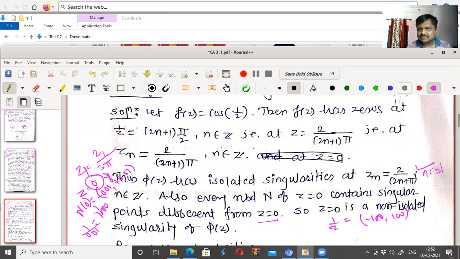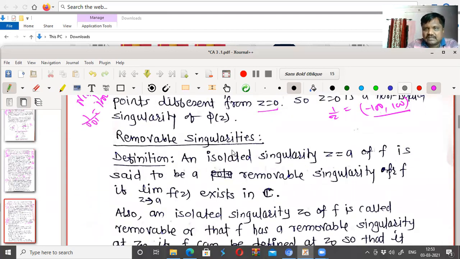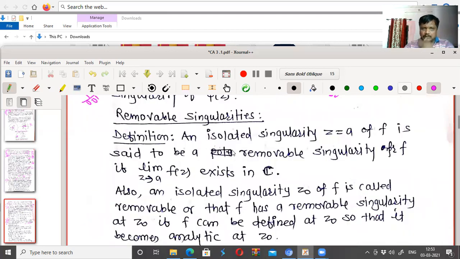In this case, there are many points whose value becomes pi by 2 or 3 pi by 2 or 5 pi by 2, at which the function is not analytic. So for every neighborhood there exist more singularities other than z equal to 0, and therefore z equal to 0 is a non-isolated singularity.